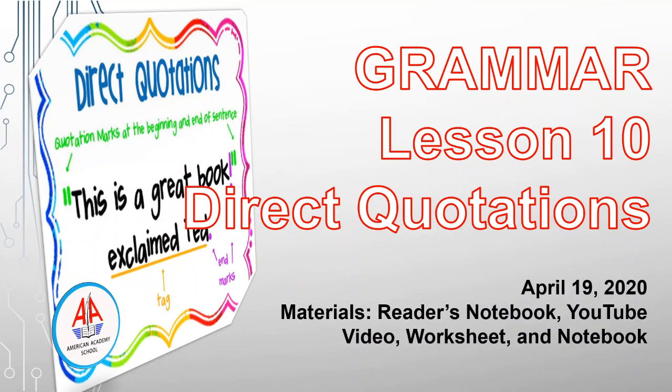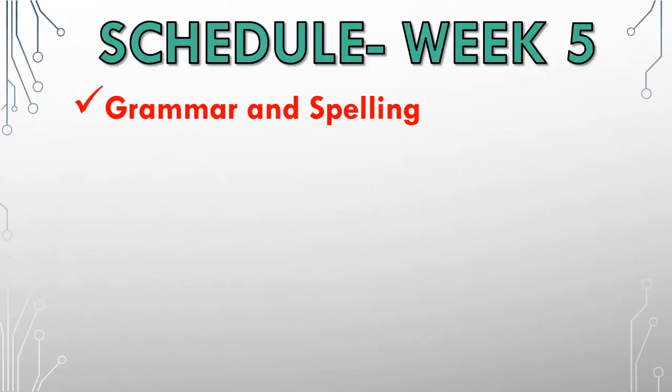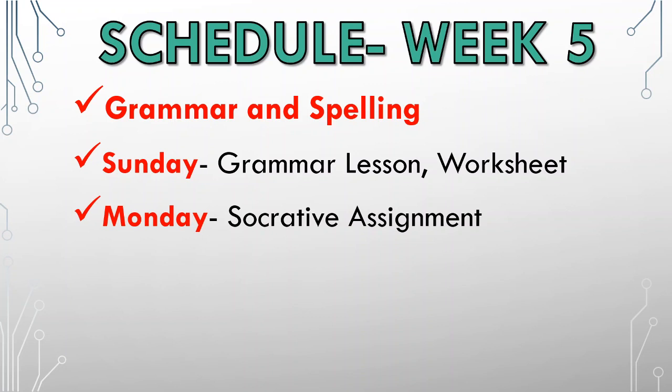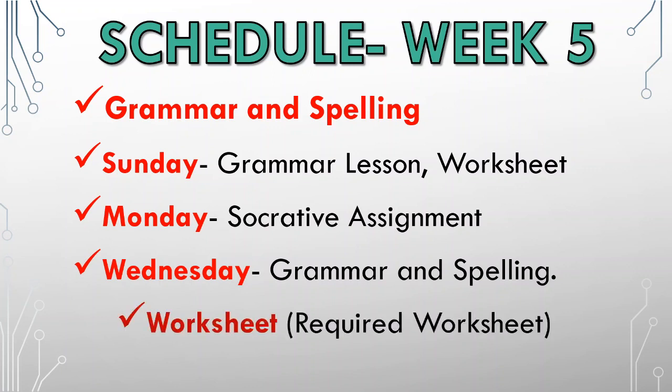Okay, today is April 19, 2020, and here are the following materials. If you are prepared, let's go to the schedule for week 5. So for today, we have grammar and spelling. All throughout this week, we will be focusing on grammar and spelling only. Today, grammar lesson worksheet. And Monday, you will be doing Socrative assignment. On Wednesday, we're going to continue grammar lesson part 2 and spelling activities. And on the same day, you are required to finish the worksheet that is attached in Class Dojo.